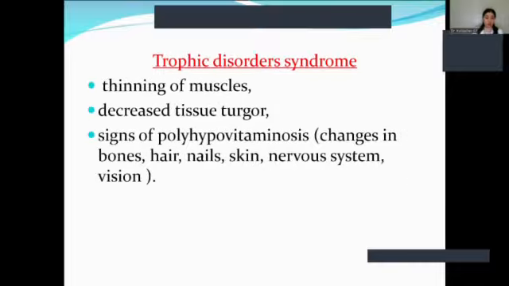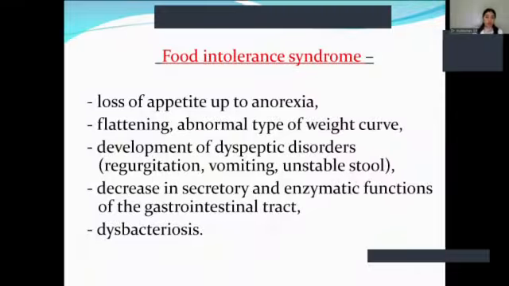Trophic disorder syndrome includes thinning of muscles, decreased tissue turgor, and signs of polyhypovitaminosis.